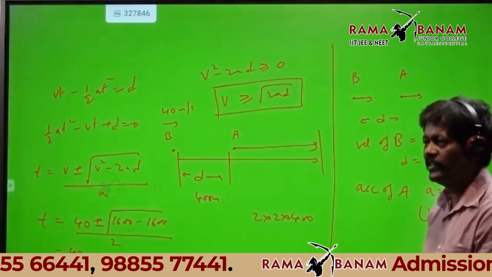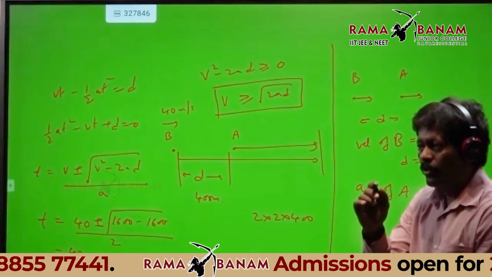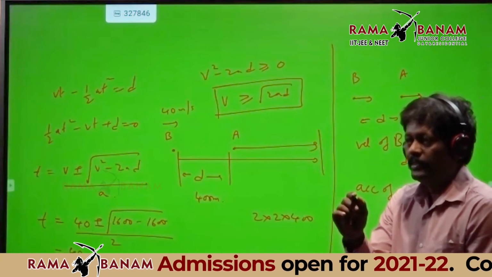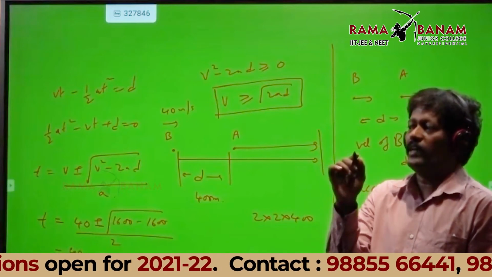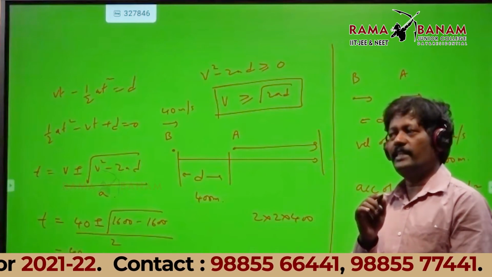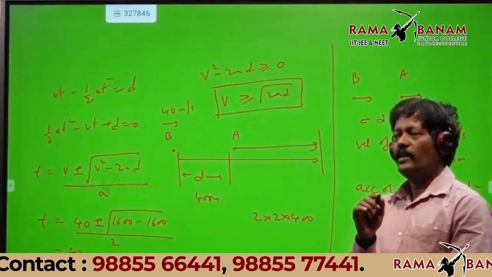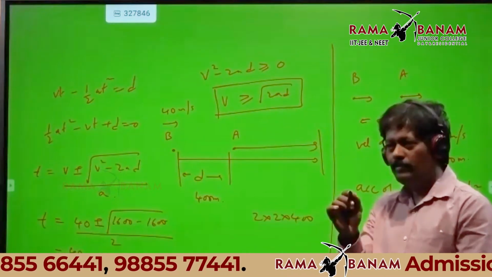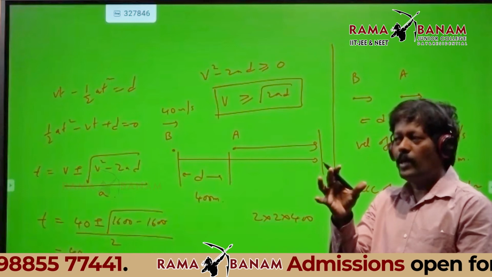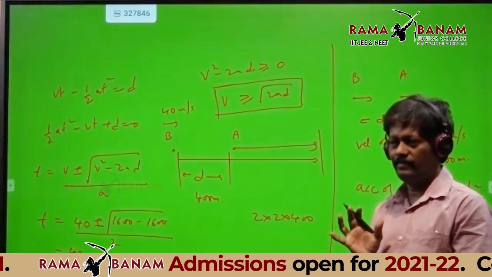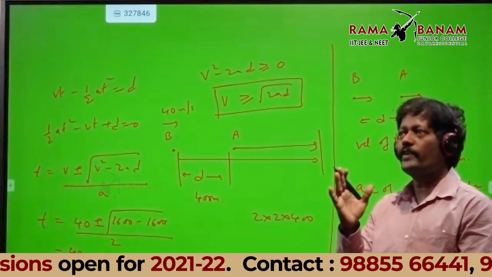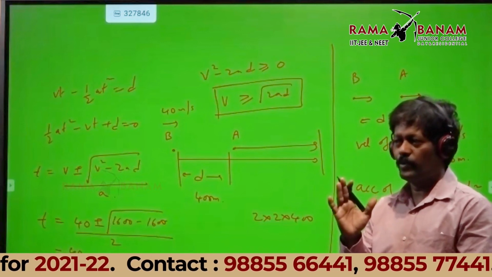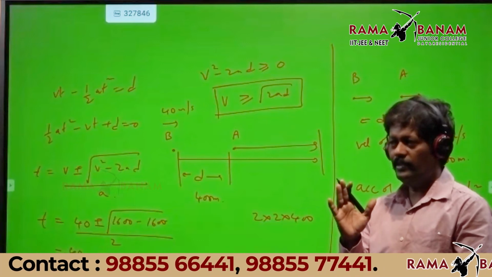Did all of you understand what I have done? Now again I am repeating. The importance of this problem is how to draw a rough diagram, and from the rough diagram, how to frame the equation. That is important.